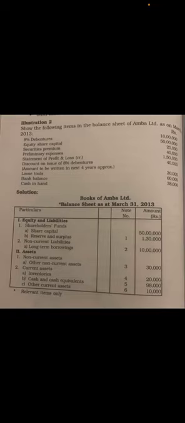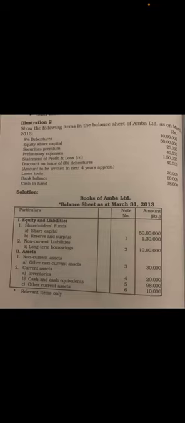Illustration 2. Show the following items in the balance sheet of Amba Limited as on March 31st, 2013. They have given you information. 8% debentures, 10 lakh. So where does this debenture come? It comes on the liability side under long-term borrowings.